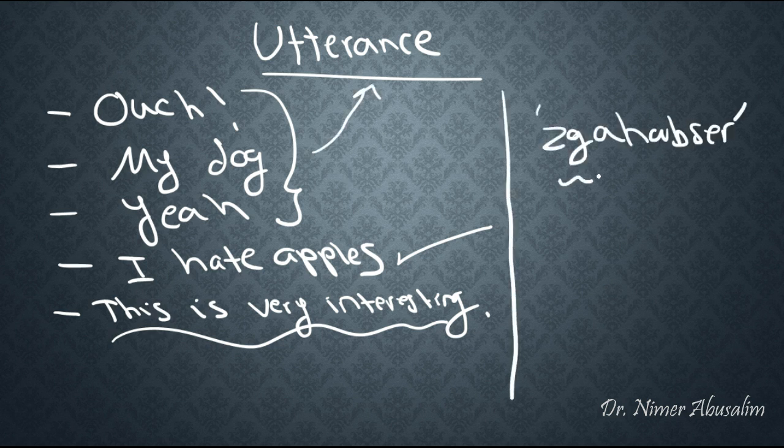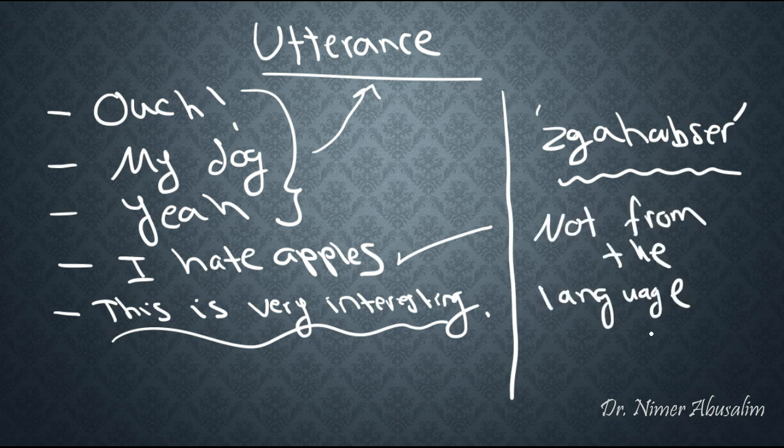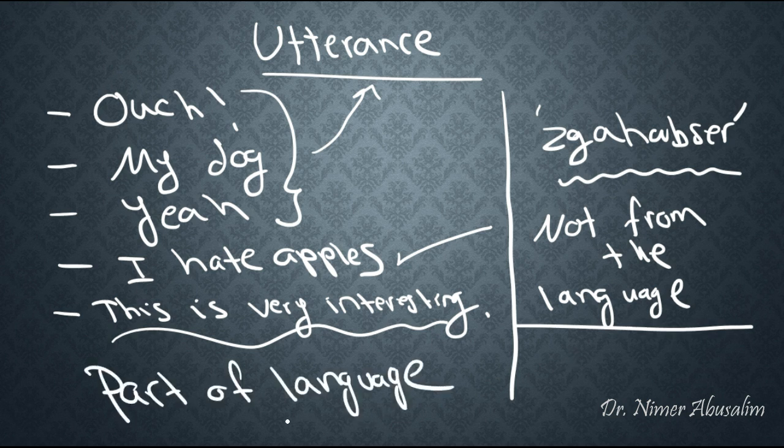However, the following word is not an utterance, because it's not a word. It's not from the language that we speak. Now, it could be from another language, a language we do not speak, and still be considered an utterance as long as it is part of language, any language. So this is not part of any language, and so it is not an utterance. But this is. It is used in English, and so that is an utterance.